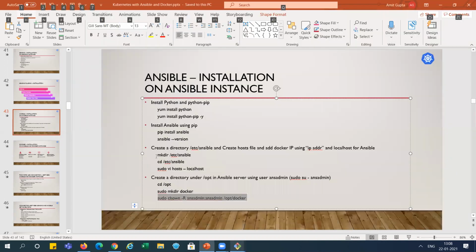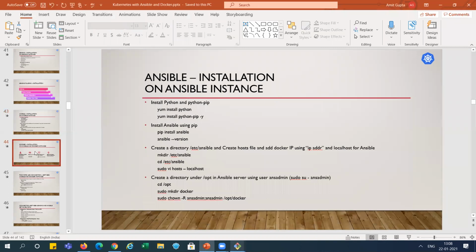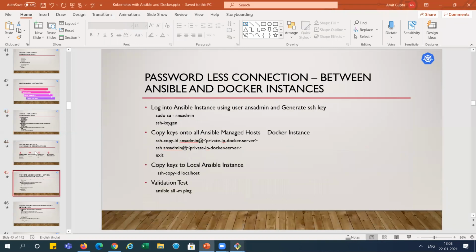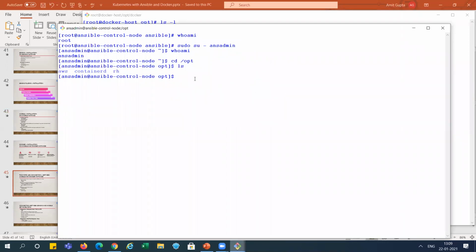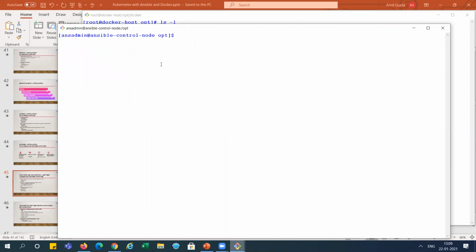So we have done this thing and already completed the Docker one. Now we need to create the passwordless connection between the Ansible and Docker instance. For that, we need to go to the Ansible instance using the ans admin, right? So this is my Docker host. Go to the Ansible system, right? This is my Ansible system.